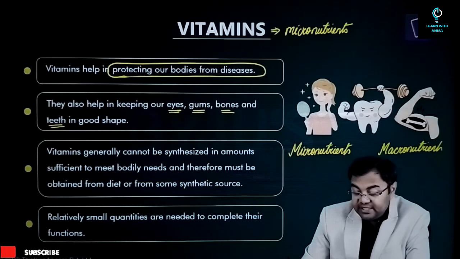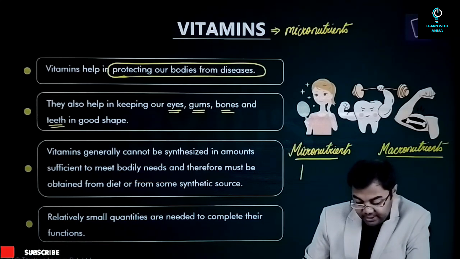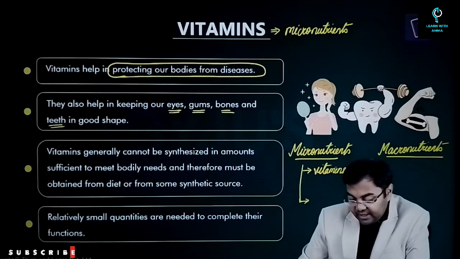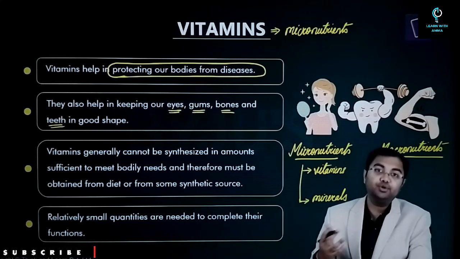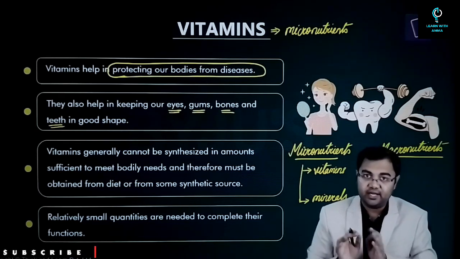Now, micronutrients are the nutrients which are required in our body in small amounts. There are two important ones here. You have vitamins and minerals. They are called micronutrients because they are required in small amounts by our body.